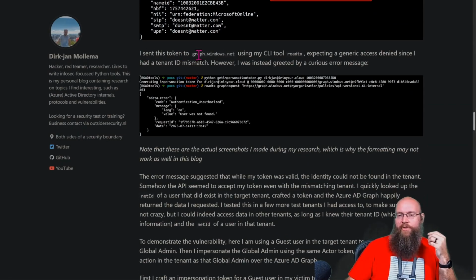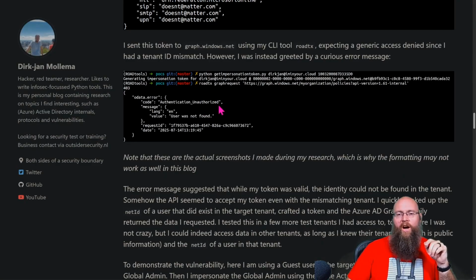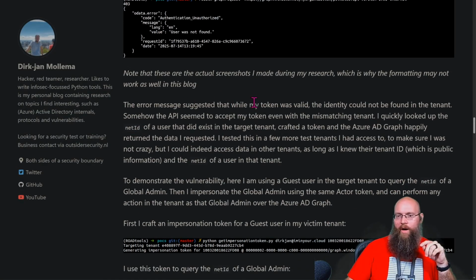So I sent this token to the Graph using my CLI tool ROADtx, expecting a generic access denied since I had a tenant ID mismatch. However, I was instead greeted with a curious error message: Authentication unauthorized. User was not found. So the error message suggested that while my token was valid, the identity could not be found in the tenant. Somehow the API seemed to accept my token even with the mismatching tenant. So I quickly looked up the netId of a user that did exist in the target tenant, crafted a token, and the Azure AD Graph happily returned the data I requested.